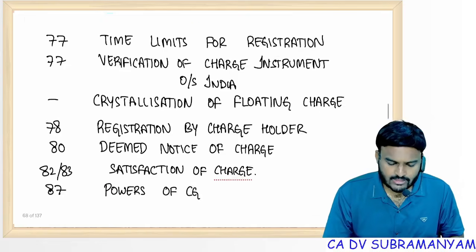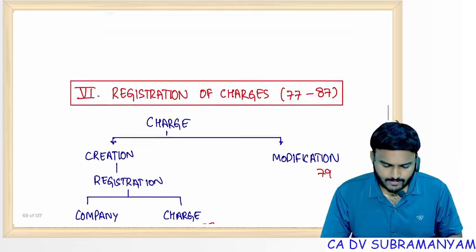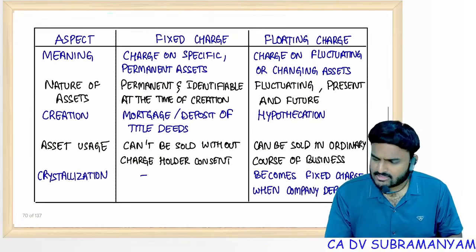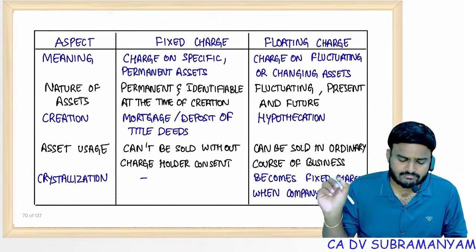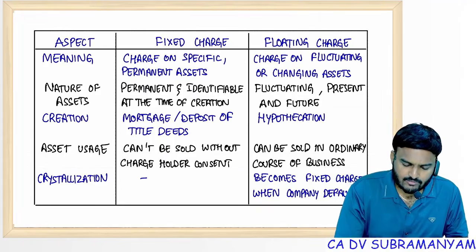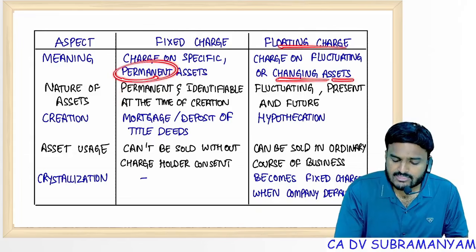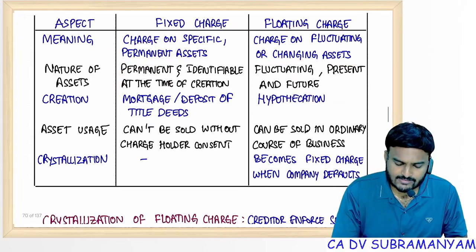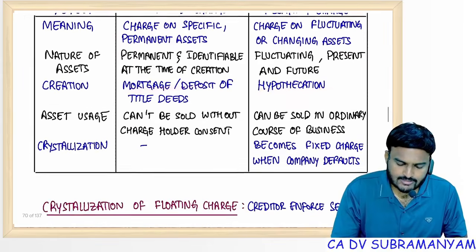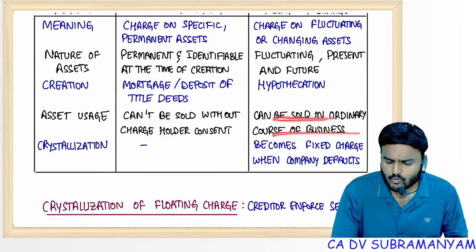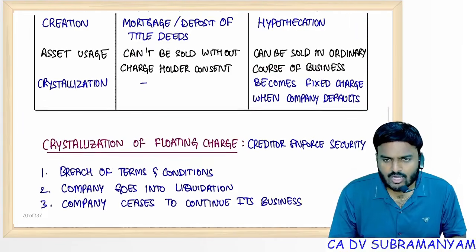So if you go with the handwritten notes, floating charge, fixed charge, differences, just give one time reading. Nature of assets: fixed charge is on fixed in nature, permanent assets, whereas here changing in nature, like stock and book debts. Hypothecation, mortgage. Asset can't be sold without charge holder consent. Here can be sold. Of course, upon crystallization, you can't sell them.